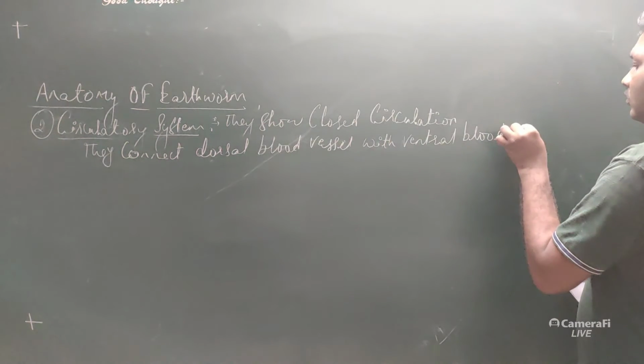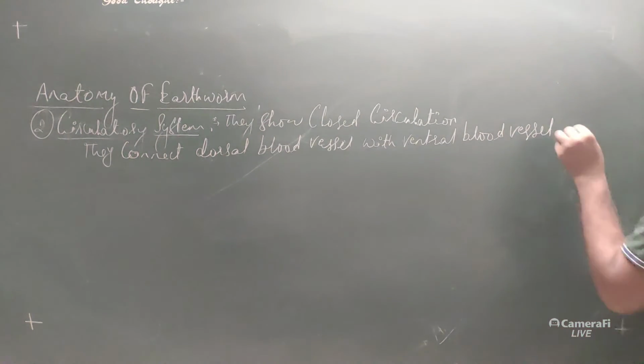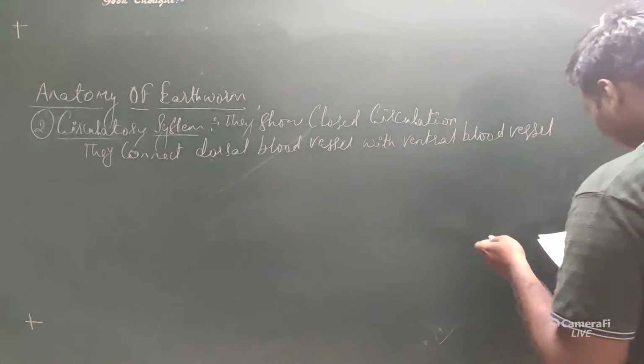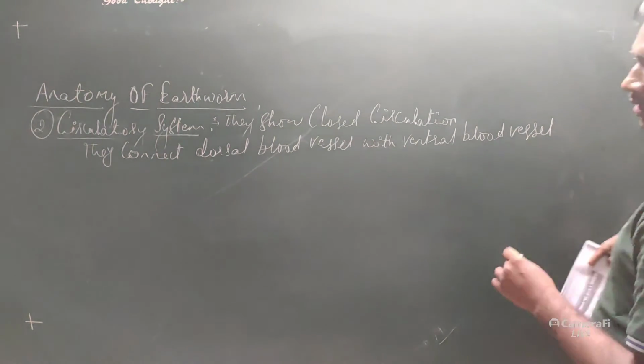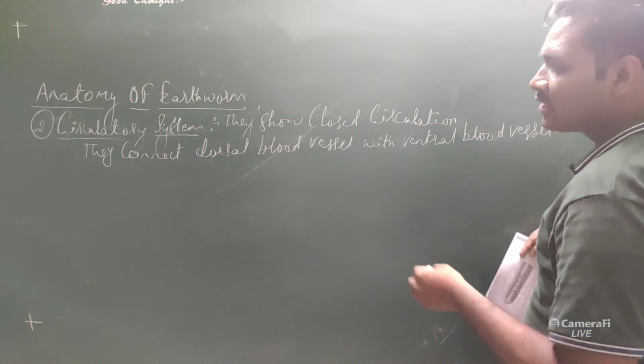That is the function of the lateral heart, which is located in the anterior part. So they connect the dorsal blood vessel with the ventral blood vessel.